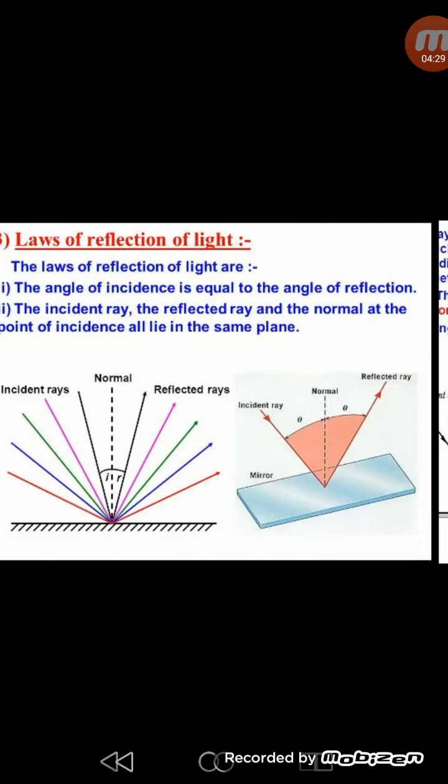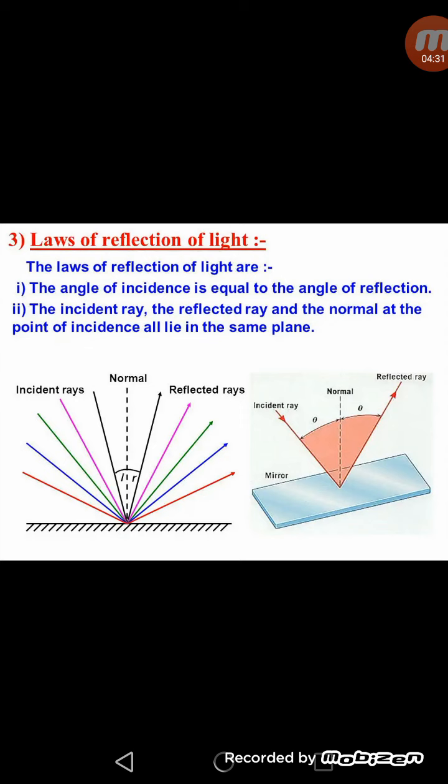There are two laws related to the reflection. First law says that the angle of incidence, that is angle I, is always equal to the angle of reflection, that is angle R. So we can say angle I is always equal to angle R. For example, if any ray of light strikes at an angle of 30 degrees with the normal to the surface, then the angle of reflection will also be 30 degrees in this case.